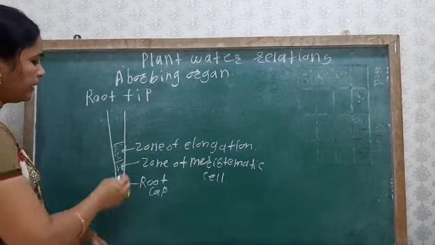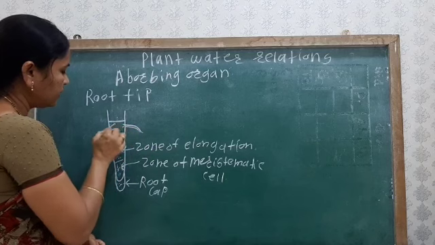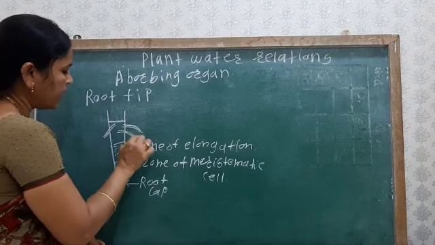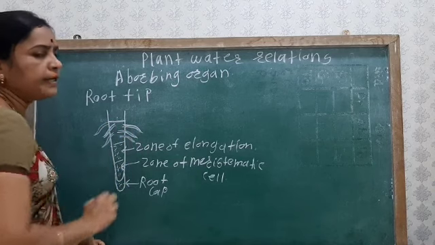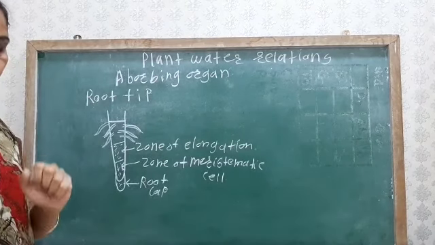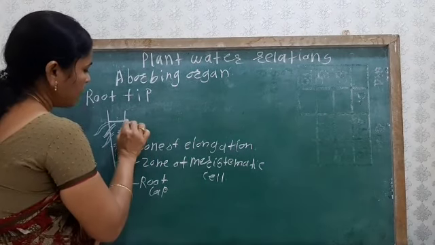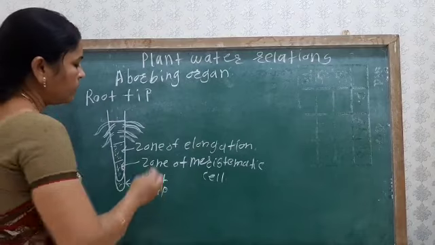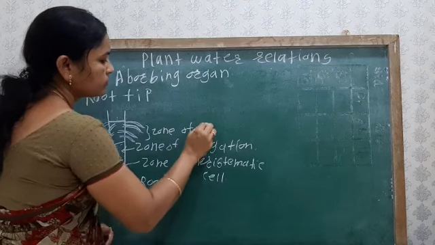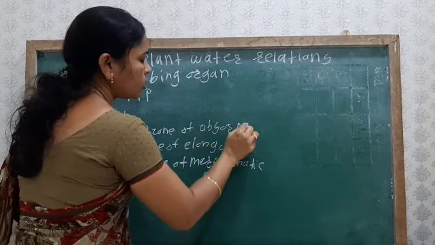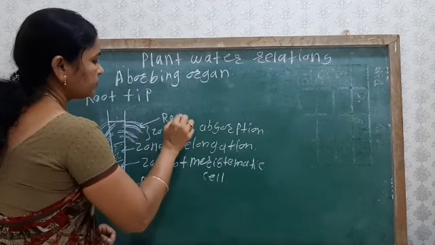Above the zone of elongation is a specific zone in which many root hairs are produced. Through these root hairs the water is absorbed, so this region is known as the zone of absorption. At this region the water is absorbed, and here there are the root hairs.